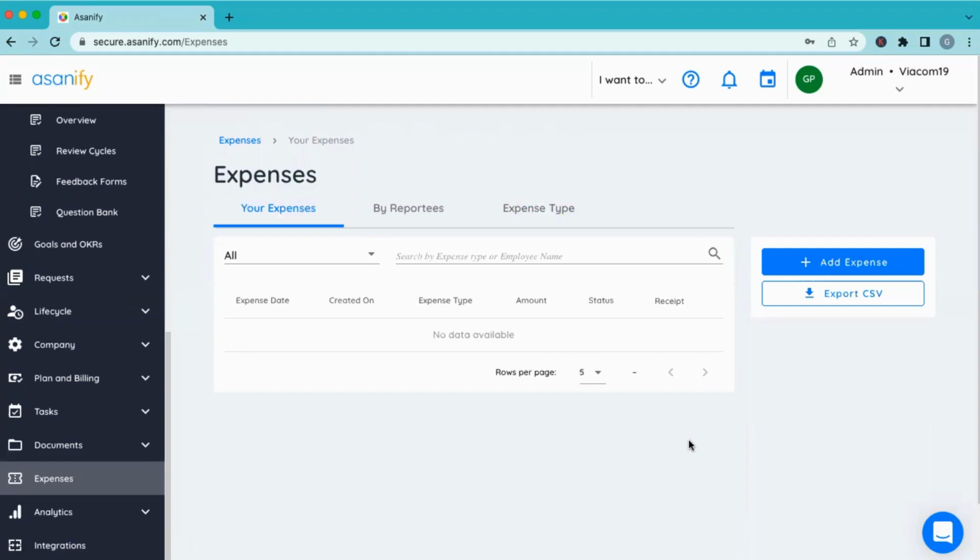So there are two parts of these costs. One is something which might be a part of the salary, and that we will take up as part of the payroll feature. But these are those out-of-pocket expenses. Let's say I'm taking a taxi, or I'm going out for a client meeting and there's a food expense that I have incurred, and how do I claim that? So what we are going to focus on today will be all those out-of-pocket expenses which are not a part of the employee's salary, but are expenses they have incurred, and they want to claim those as a reimbursement from the company.